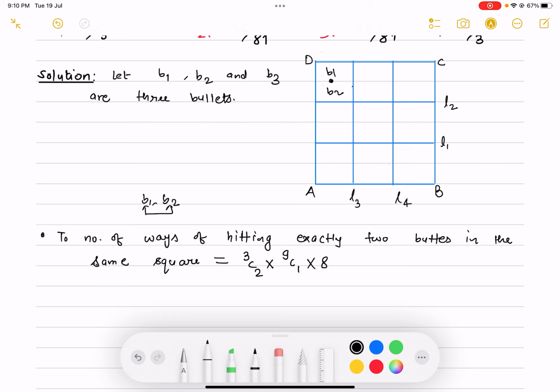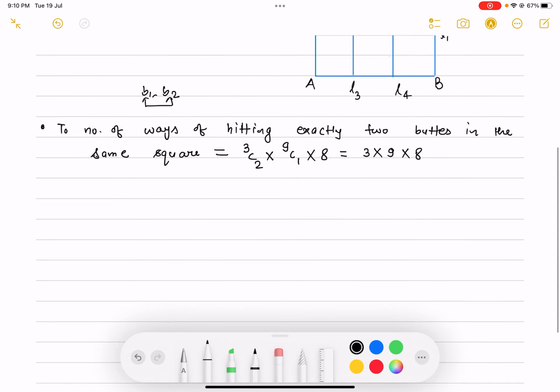You first select the 2 bullets, so there are 3C2 ways, and then select one square box where you want to hit these 2 chosen bullets. After doing that, there are 9C1 ways. Now you have one remaining bullet and you have to hit that remaining bullet into 8 remaining boxes. You have 8 choices, so you just multiply it by 8. So the total is 3C2 into 9C1 into 8.